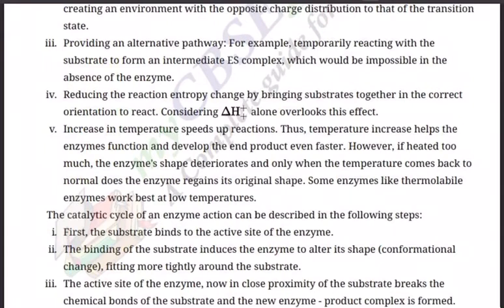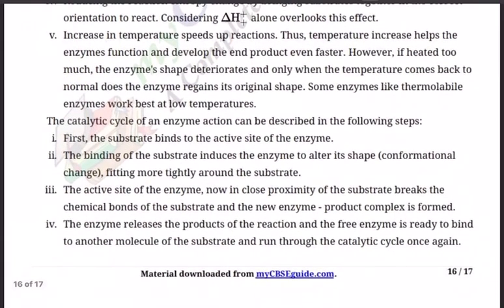Reducing the reaction entropy change by bringing substrates together in the correct orientation to react. Considering delta H alone overlooks this effect. Increasing the temperature speeds up the reaction, thus temperature increase helps the enzymes function and develop the end product even faster. However, if heated too much, the enzyme shape deteriorates, and only when the temperature comes back to normal does the enzyme regain its original shape. Some enzymes, like thermolabile enzymes, work best at low temperatures.